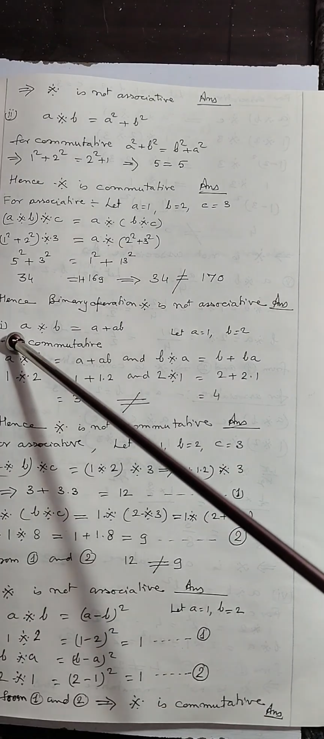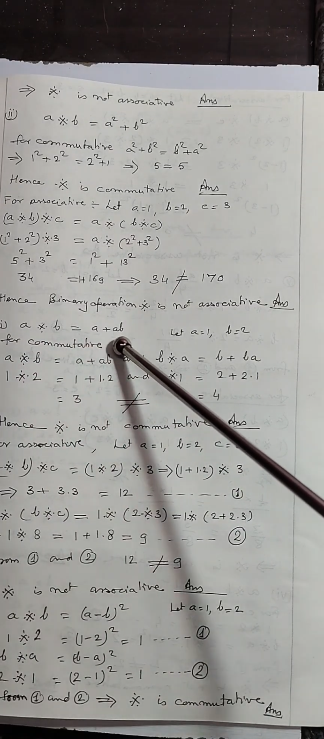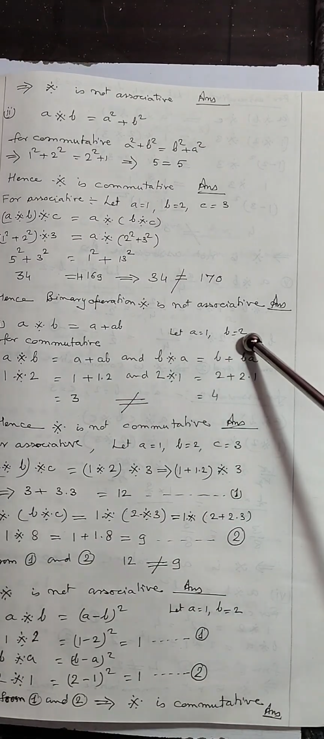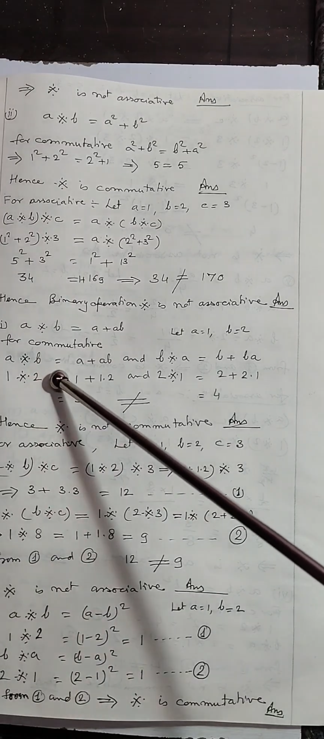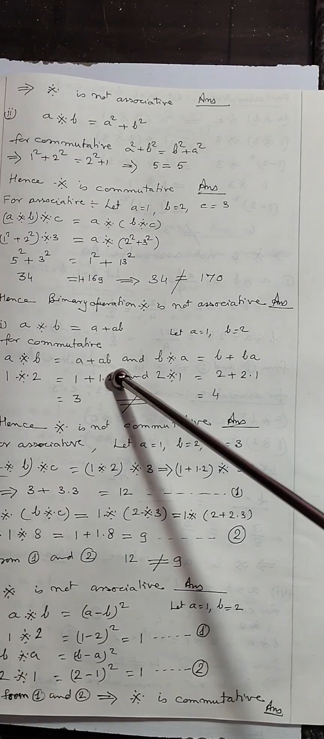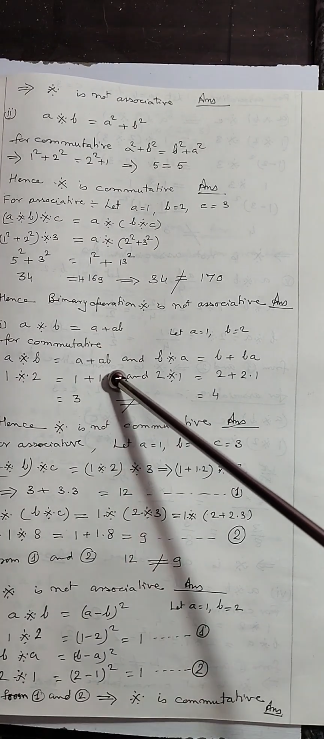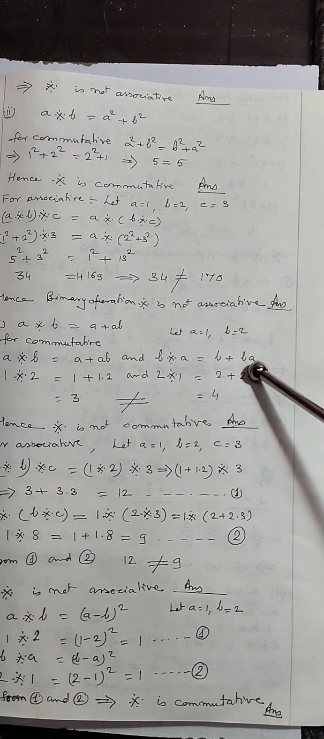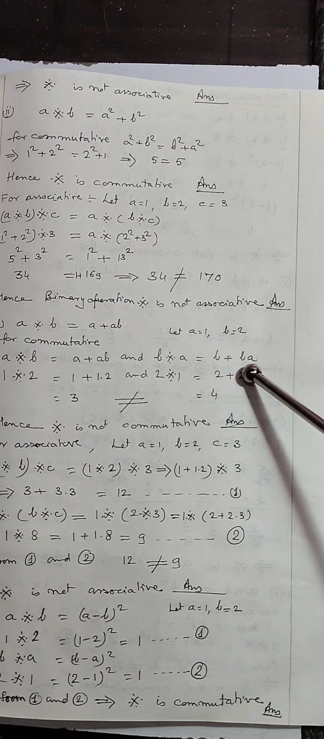Now come to the third part. A binary B is equal to A plus AB. Let A is equal to 1, B is equal to 2. For commutative, A binary B is equal to A plus AB. This is defined, we have written A plus AB here, and B binary A means B plus AB, means the first plus the product of both.